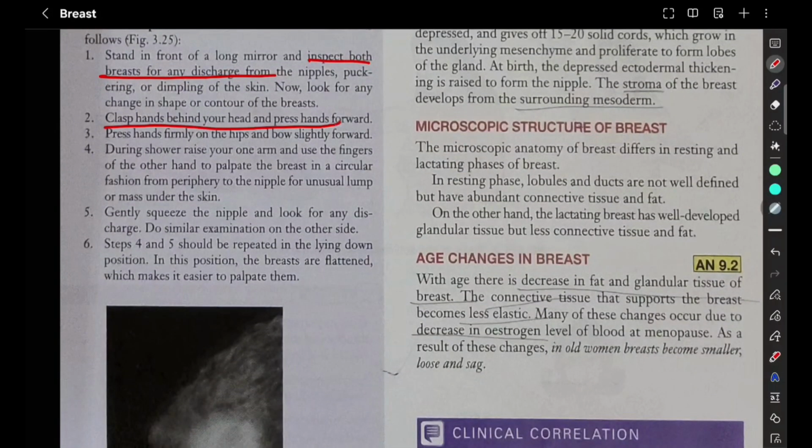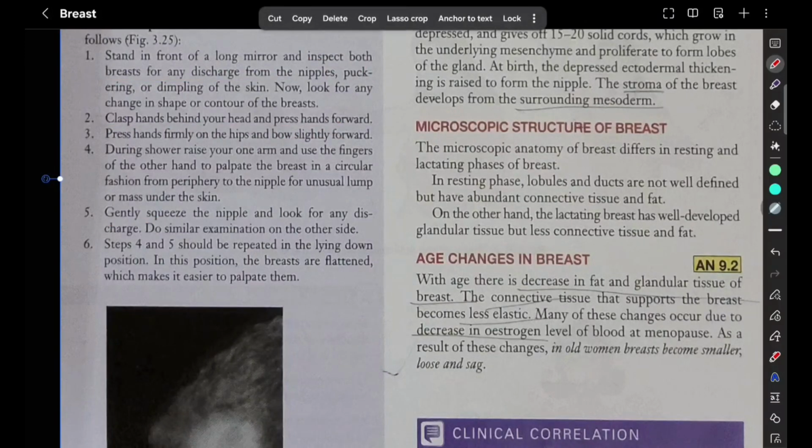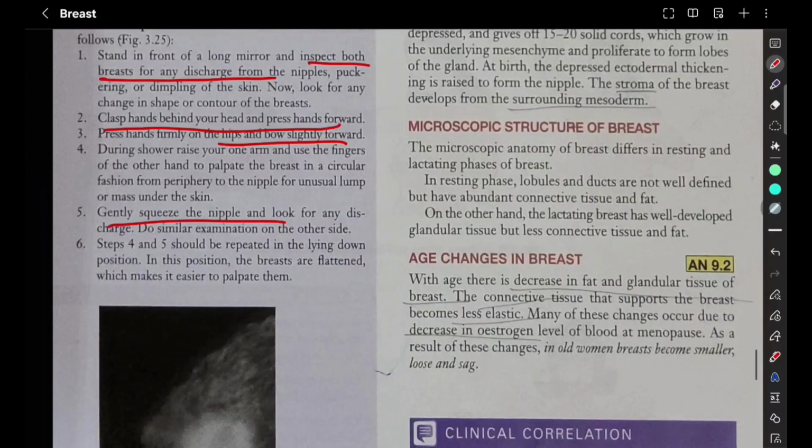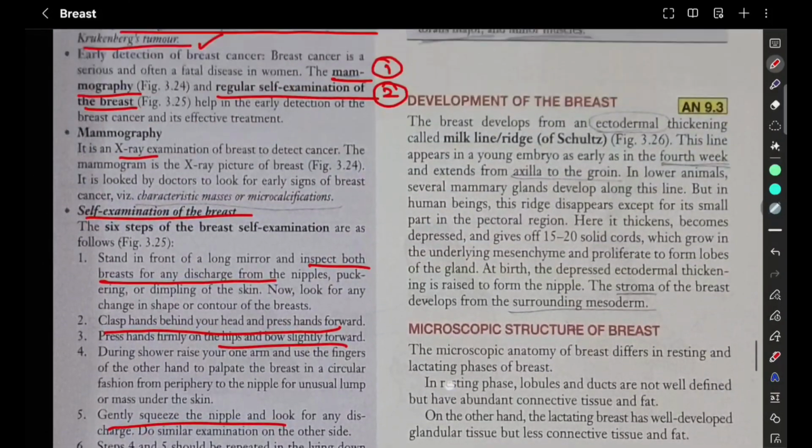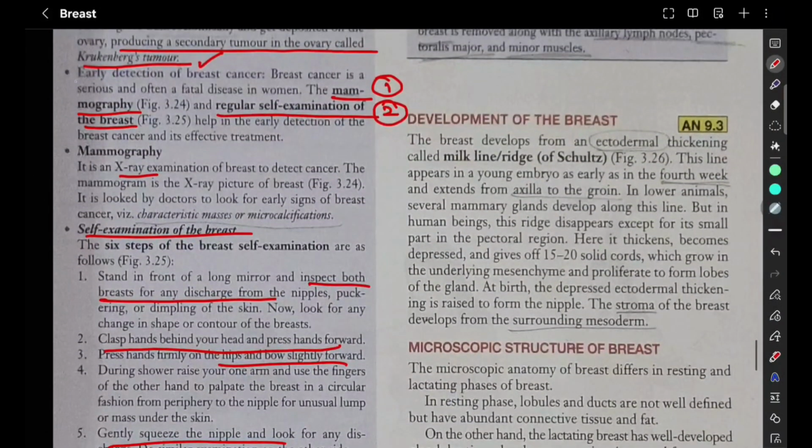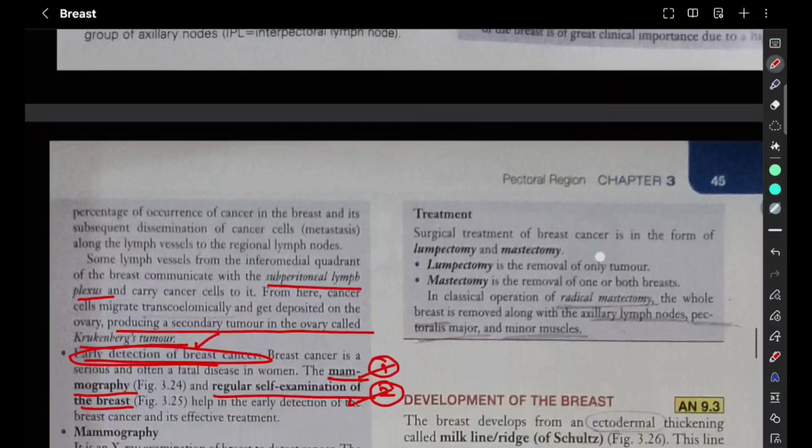Clasp hands behind the head and press the head forward. Press hands firmly on the hips and bend slowly forward. Gently squeeze the nipple and look for any discharge. So all these are self-examination. Okay, so what are the early detections of breast cancer? It can be either through mammography, which is X-ray, or regular self-examination.